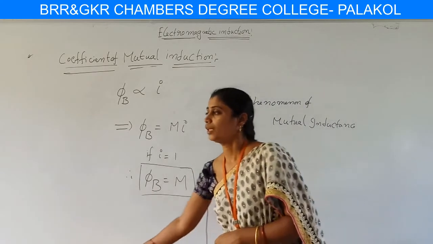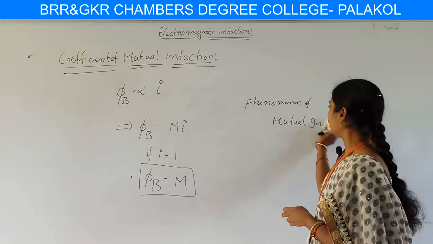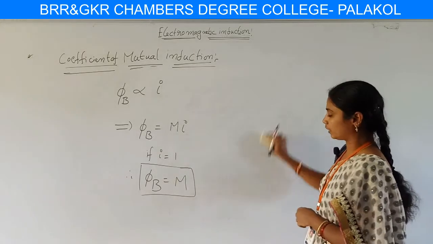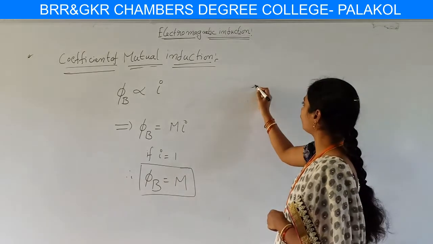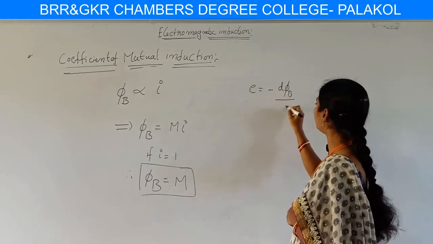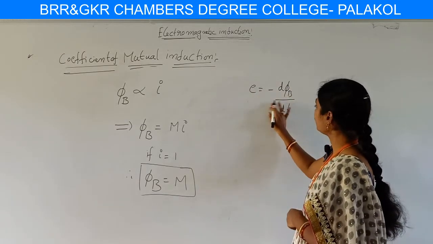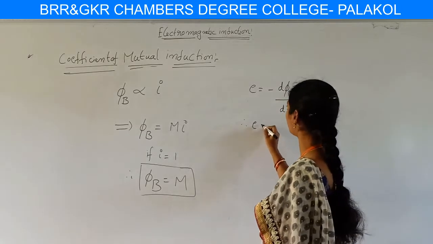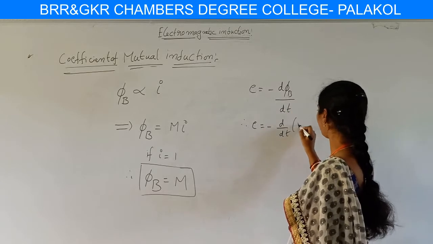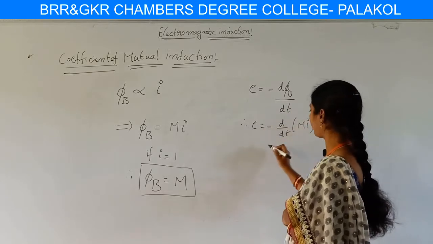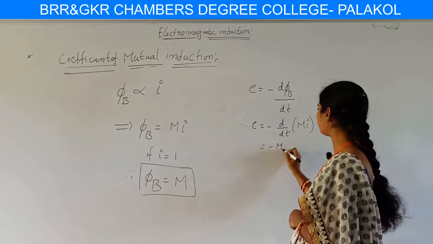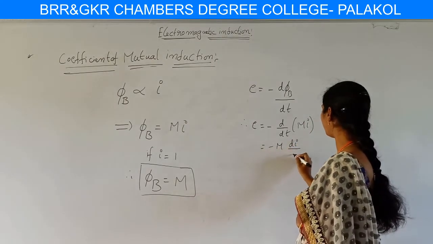And also here we concluded that EMF is induced in the secondary coil, nothing but the induced EMF, which is nothing but minus d phi B by dt. Here this phi B value is equal to minus d by dt of M I. We can write M before the differentiation, then minus M into dI by dt.